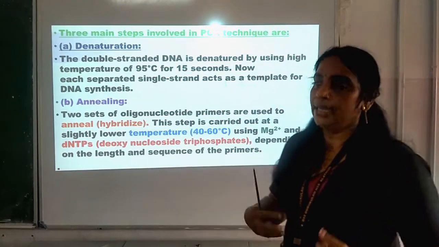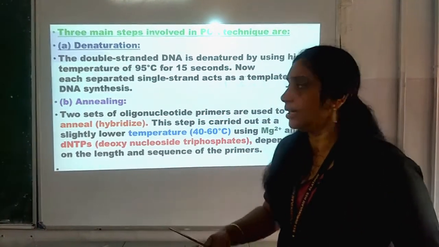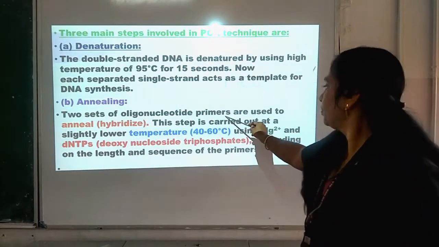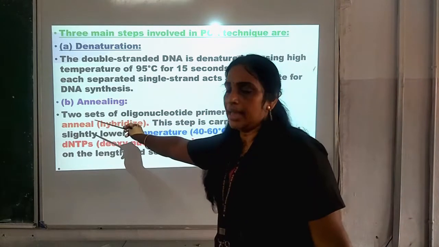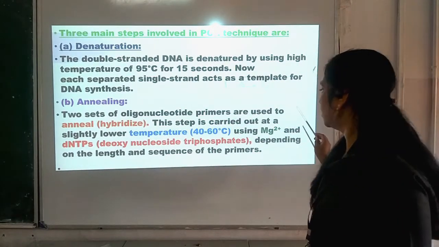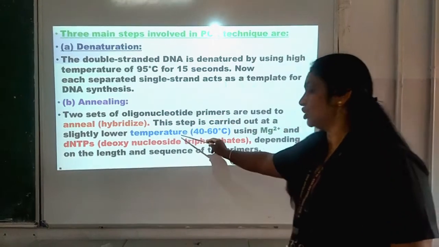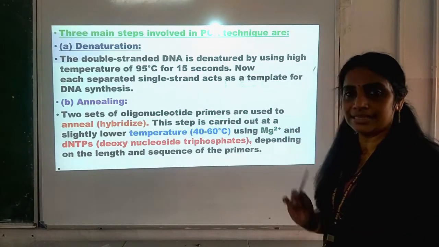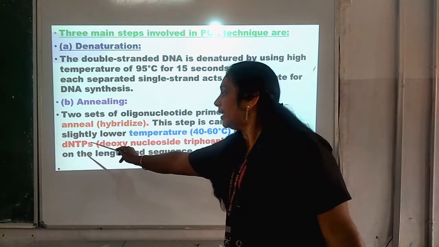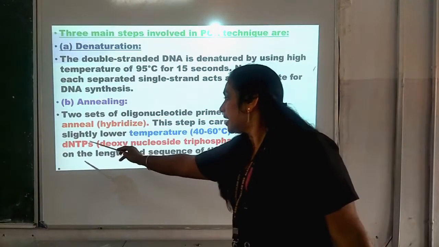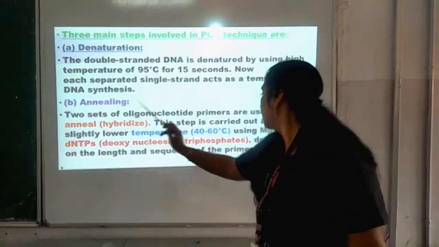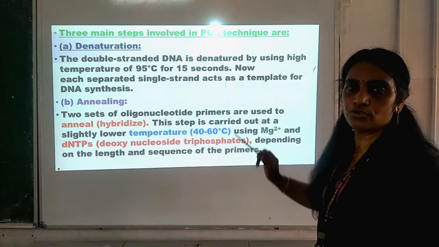Number 2, annealing. Annealing means joining or hybridizing, isn't it? So, here you can see 2 sets of oligonucleotide primers are used to anneal. Anneal means to hybridize. This step is carried out at a slightly lower temperature, that is 40 to 60 degrees centigrade, using Mg2+ and dNTPs, where d stands for deoxy, N stands for nucleoside, and TP stands for triphosphate.